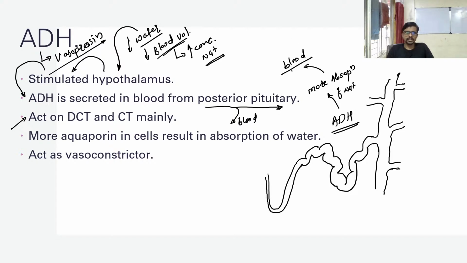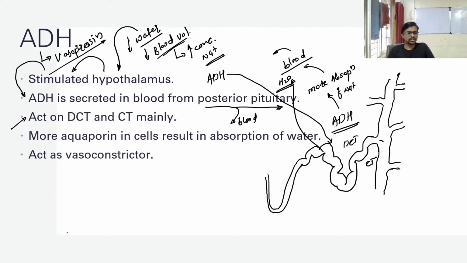Now the sodium ion is more in the blood, so the osmotic pressure is also more, and it automatically draws the water from the urine. So water from the urine is also absorbed from the DCT. Guys, this ADH has two effects. One is directly toward the DCT and CT, the collecting tubules.